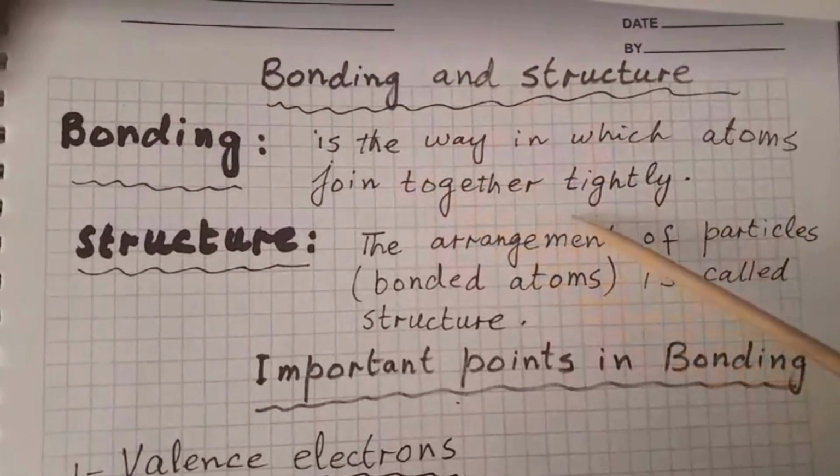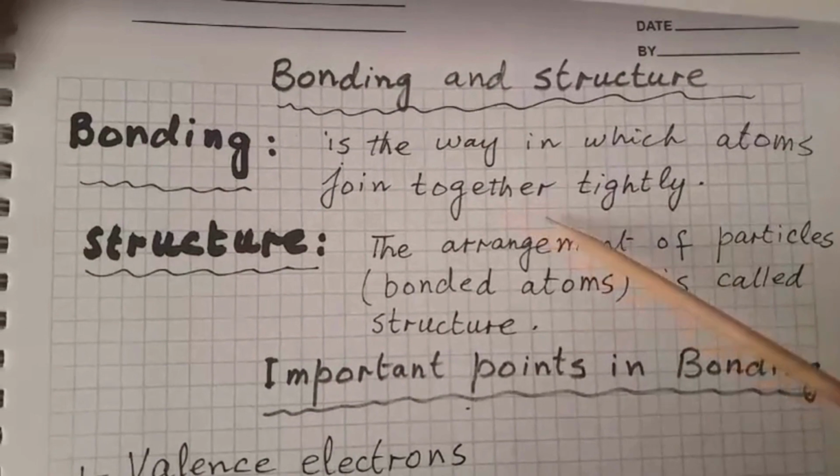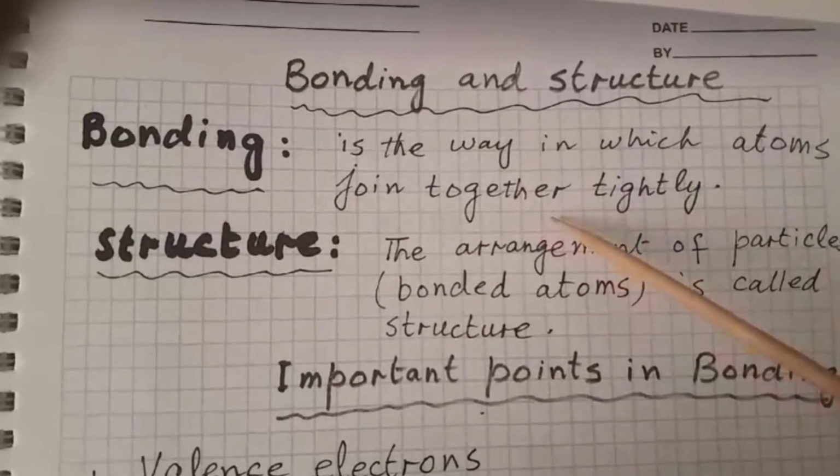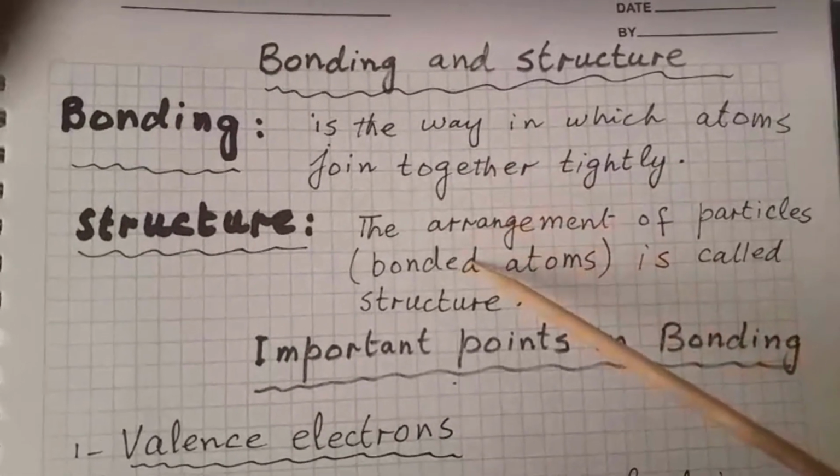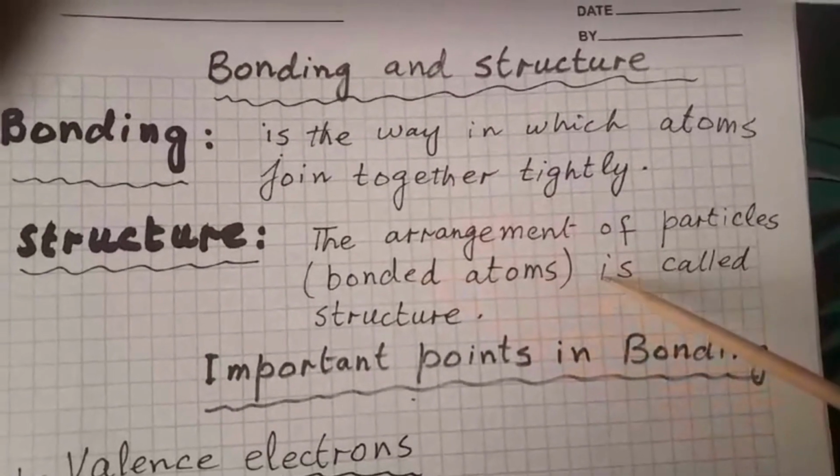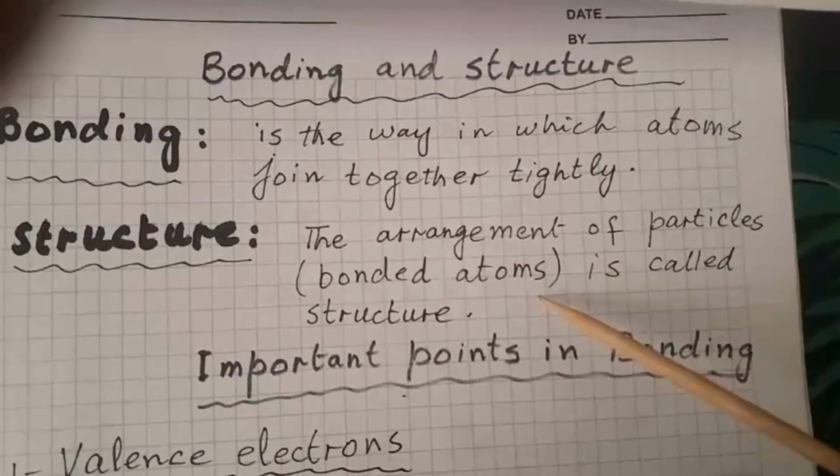Today we will study the important topic, bonding and structure. Bonding means the way in which atoms join together tightly to form bigger particles called molecules, and structure means the arrangement of the particles, the bonded atoms or the molecules.